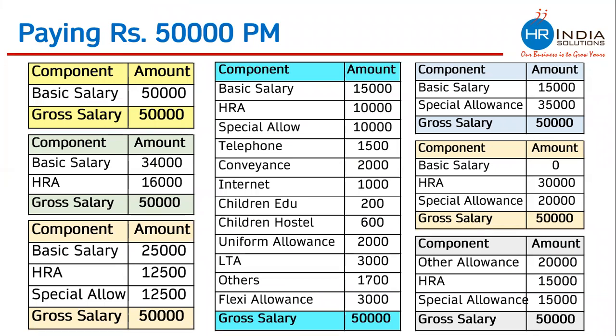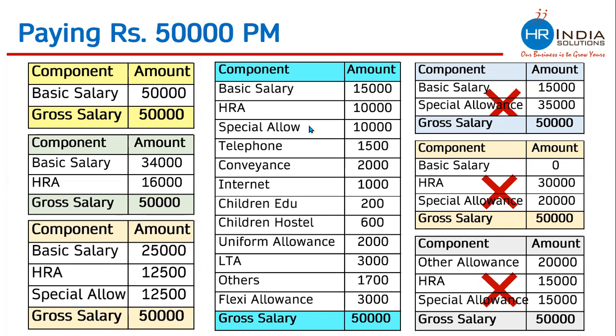If you want to pay 50,000 per month to any employee, this first breakup, this animation is not working. You can pay 50,000 in this way. This is legally correct. You can also pay 50,000 in this way, where basic and HRA are there. Paying 50,000 in this way is also legally correct, and paying 50,000 in this way is also legally correct. But if you want to pay 50,000 in this way, or this way, or this way, these are not legally correct. In our actual classes, we understand why these are not legally correct and what can be the more possibilities of paying 50,000 in more ways.